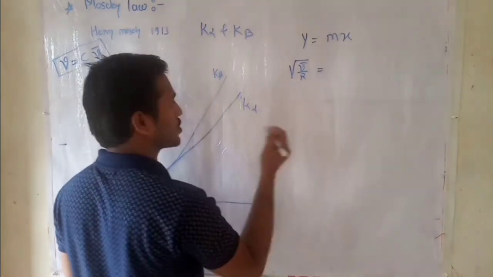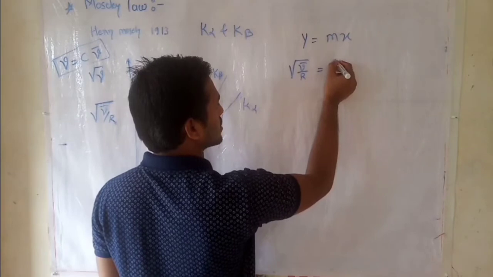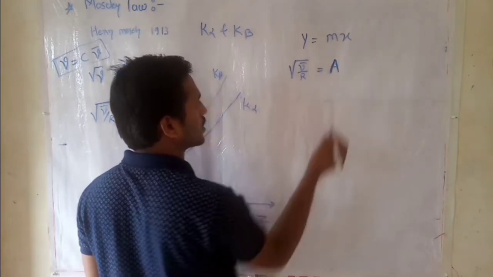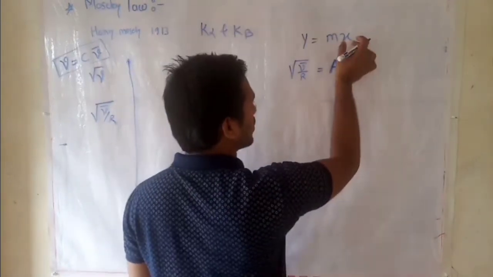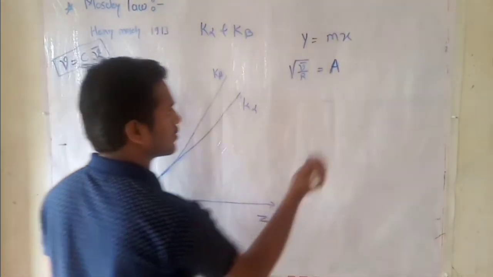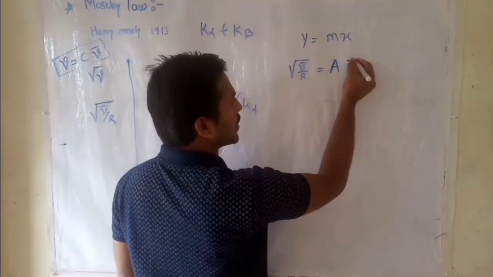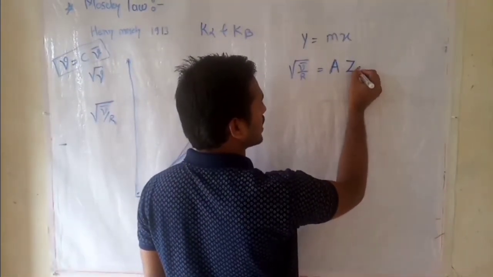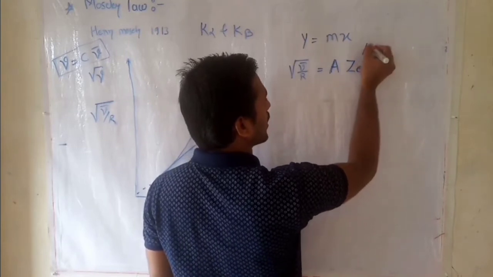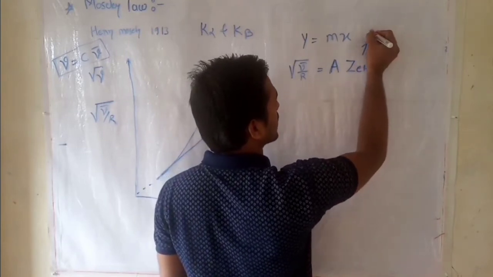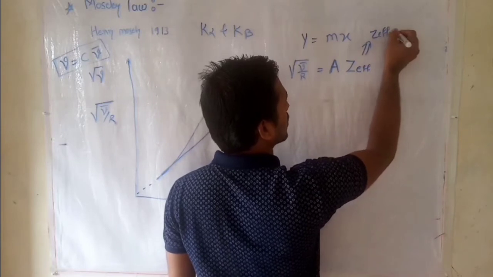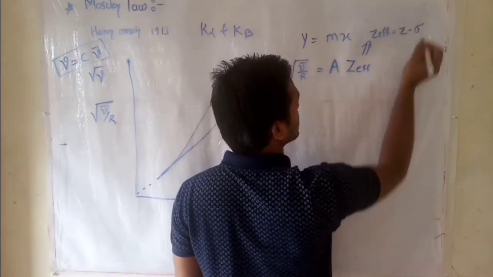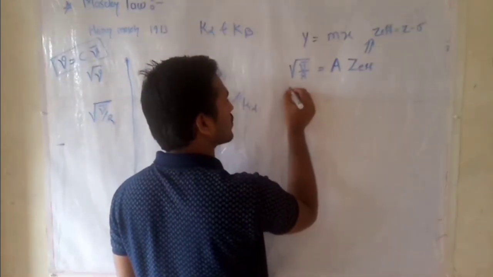This is a constant, which can be taken as another arbitrary constant a, and the x part is Z, but this value is the Z effective value, and it can be written as Z effective equals Z minus sigma.